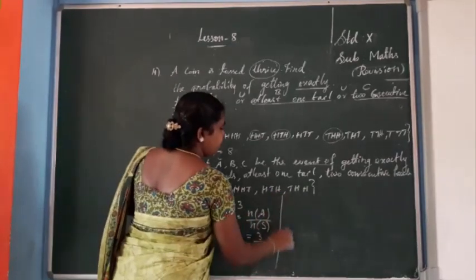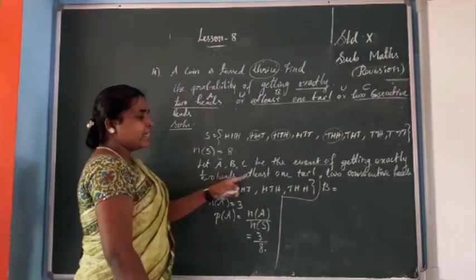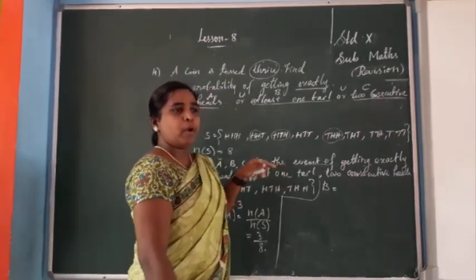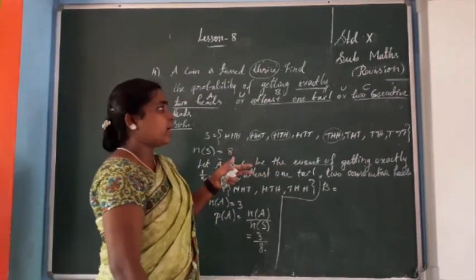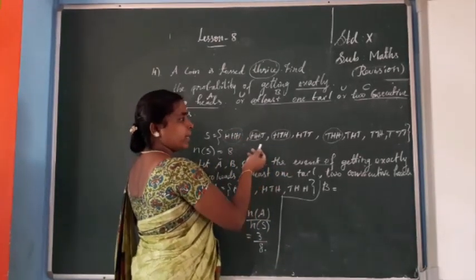Next we need P of B. So before that you have to write B. So B means at least 1 tail. So minimum 1 tail. More than 1 tail also we can take. So except this value, remaining all the terms contain T, isn't it?